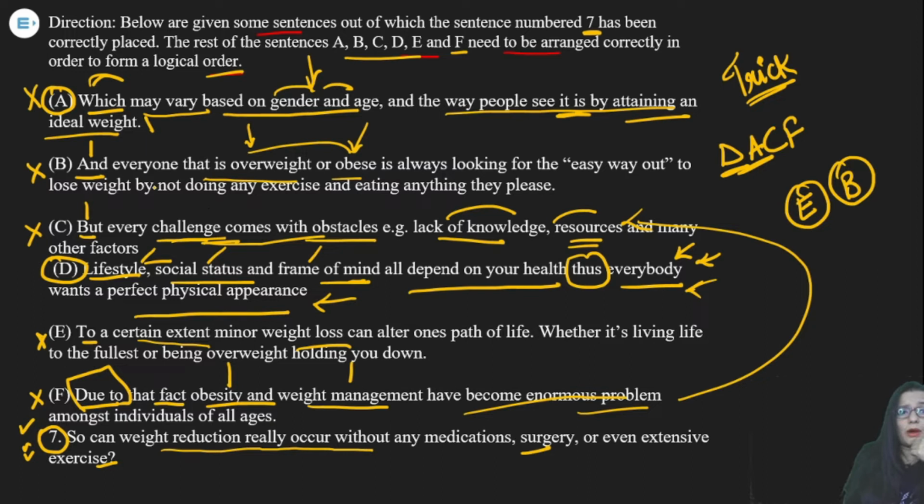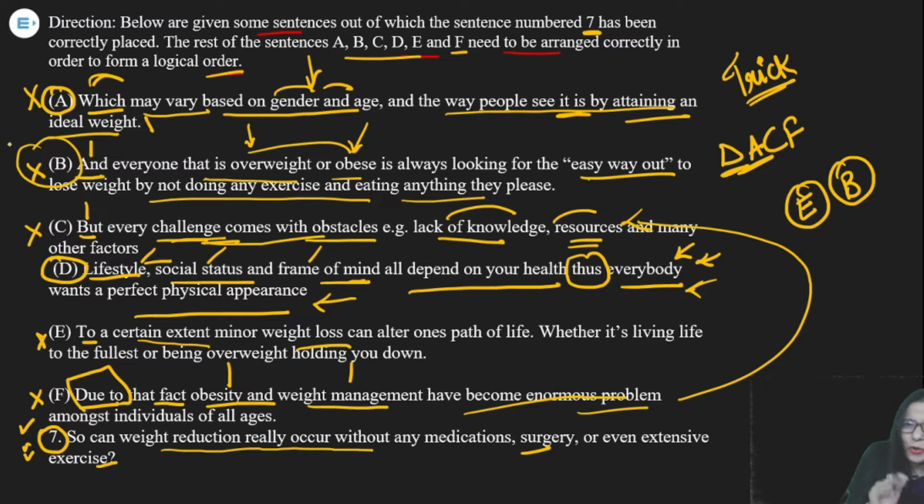And B is talking about everyone that is overweight or obese is looking for the easy way out. They want the comfort zone, a comfortable life. They want to reduce their weight, but they do not want to put in efforts to lose weight, by not doing any exercise, eating anything they please.